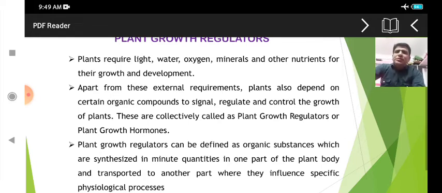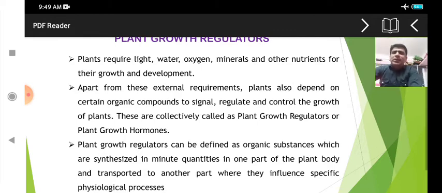The quantities we will see later in the next slide, how much is required in the case of hormones. There are different groups of hormones, and they are required in different concentrations. So these are required in minute, small concentrations to promote growth.